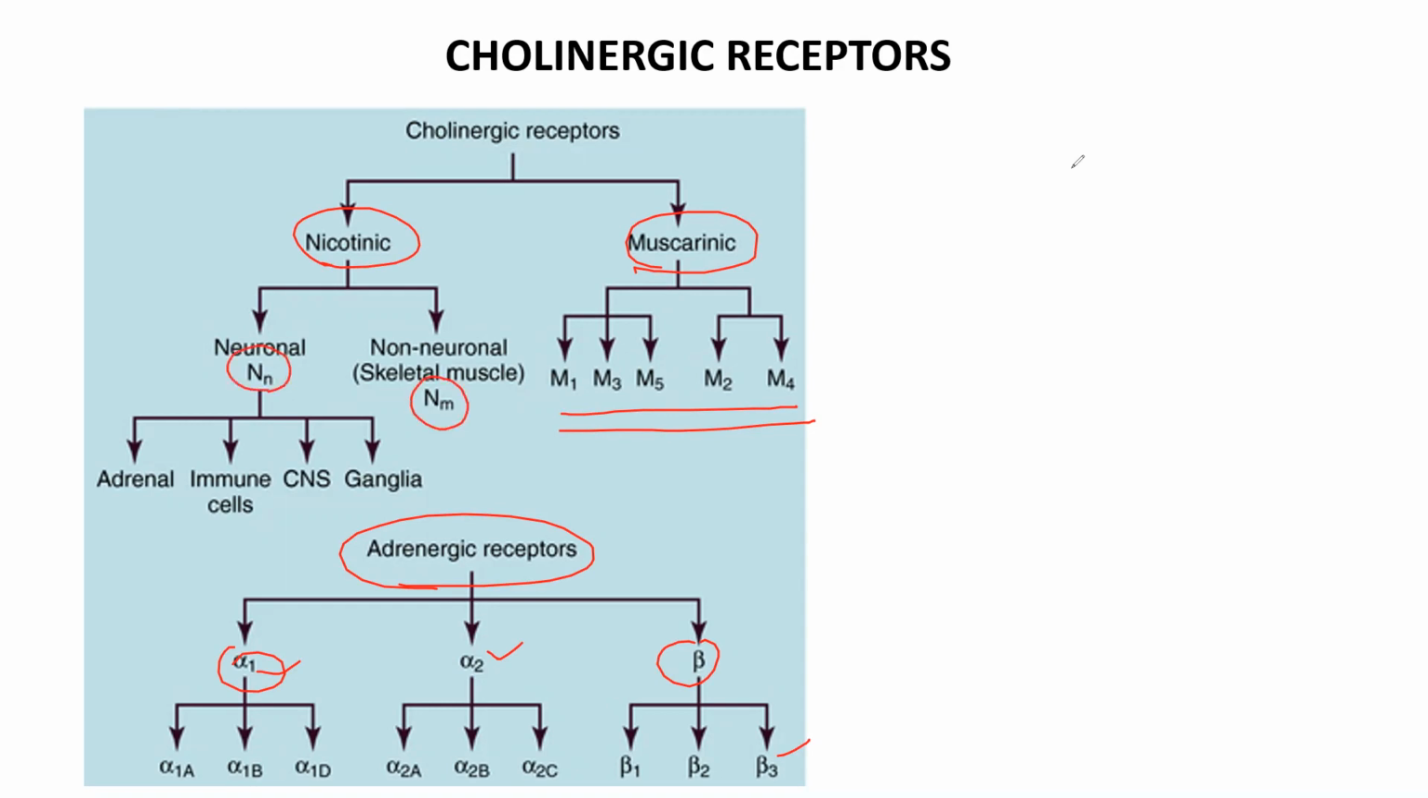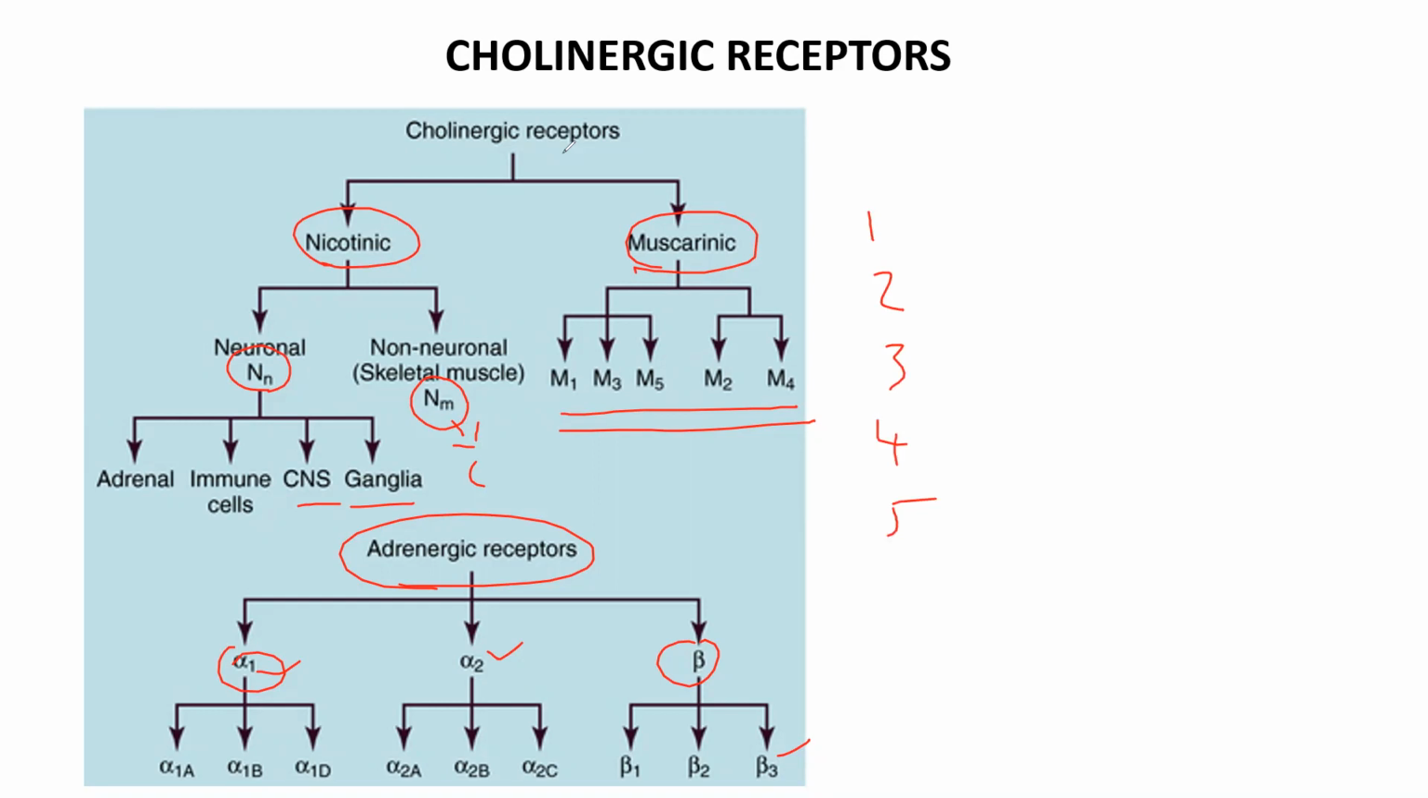NM is present at skeletal muscle, that is the neuromuscular junction, and its function is the contraction of skeletal muscle. And NN is located at the adrenal medulla, CNS, and in ganglia.